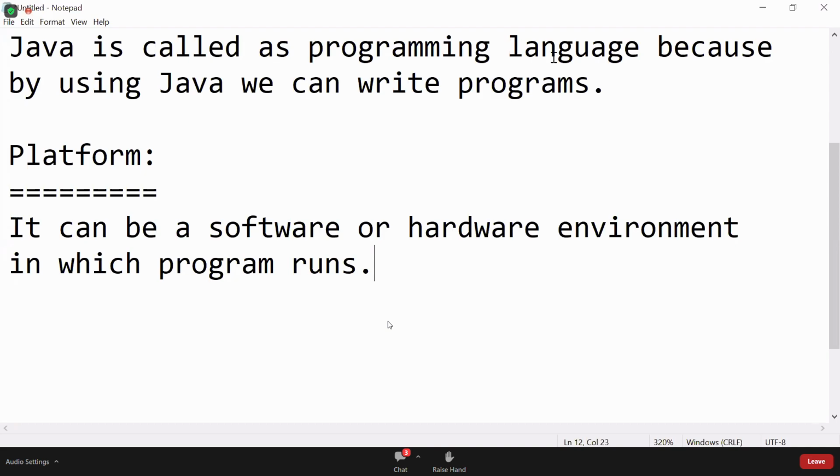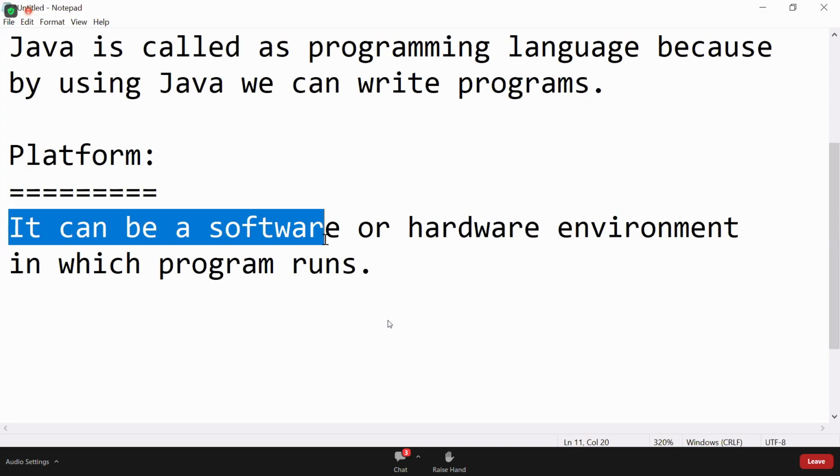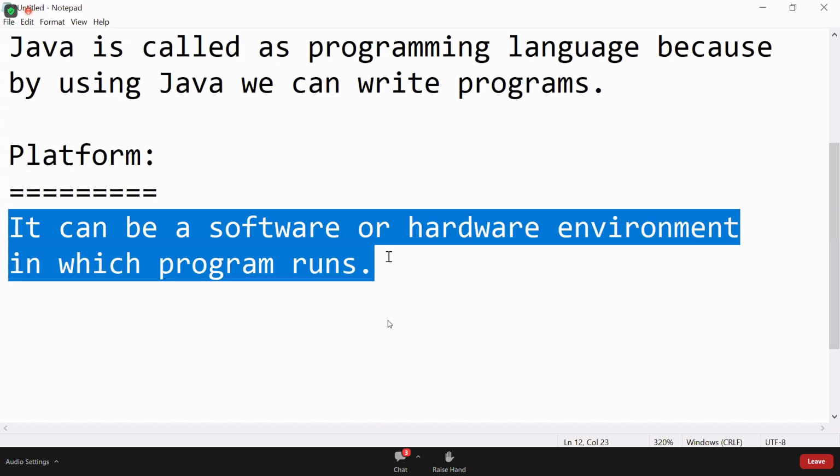So, the platform definition: it can be a software or hardware environment in which a program runs. If the program is running under some software, that software is called a platform. If the program is running under some hardware, that hardware is also a platform.